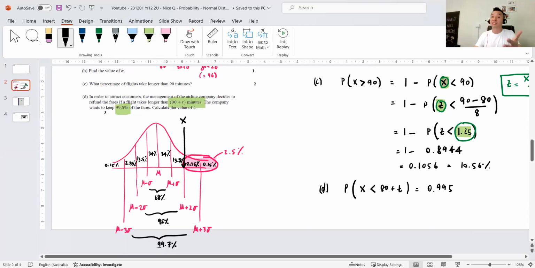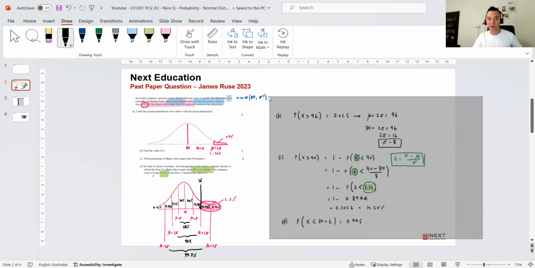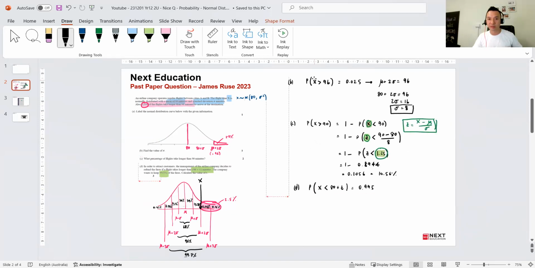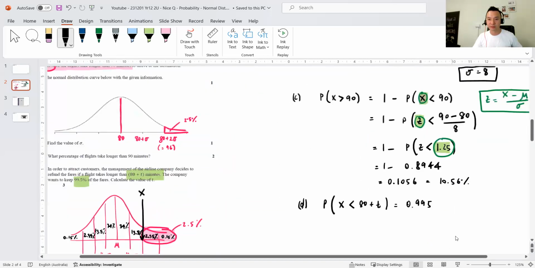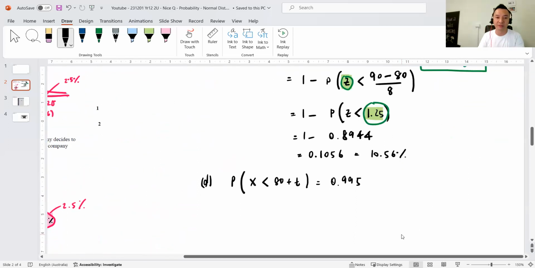So firstly, I'm going to standardize this, because I can't deal with X by itself. I need a table for this now. I need more space, so I'm just going to drag, so I can fit everything in a nice slide. Right, perfect. Does that make sense, guys? So they want you to find the value of X. So this is what I do.